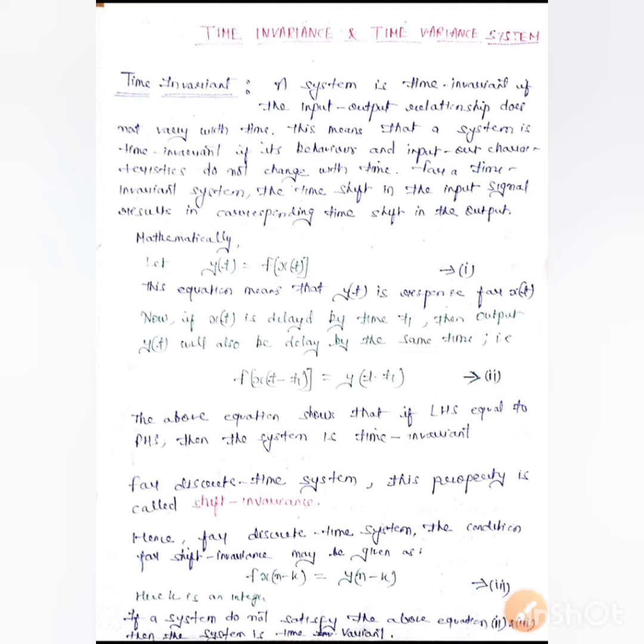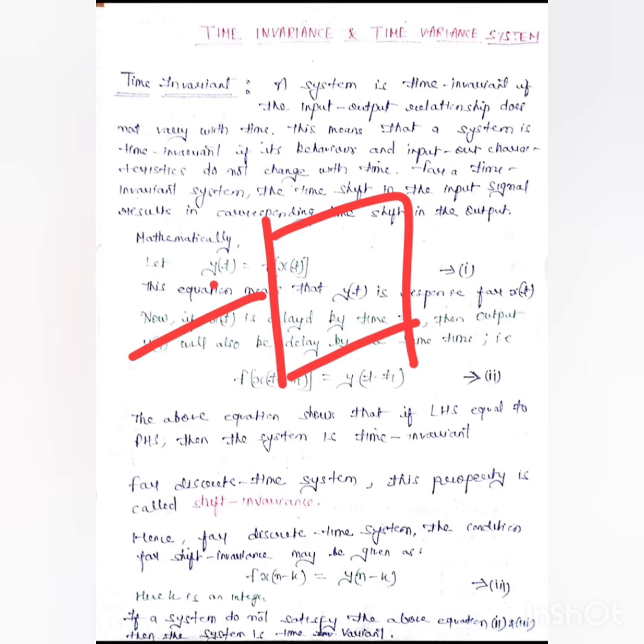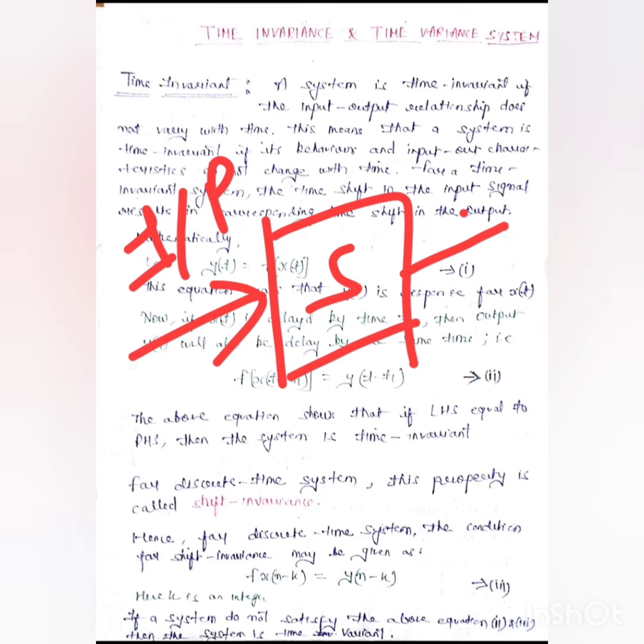Here in this video, we will discuss the topic time invariance and variance system. What is a time invariance system? A time invariance system is that system in which our system does not vary with respect to the time. That means for a time invariant system, the time shift in the input signal results in a corresponding time shift in the output. That means if we change our input by some value, then a corresponding change will occur in output as well. Then that particular system is called time invariant.